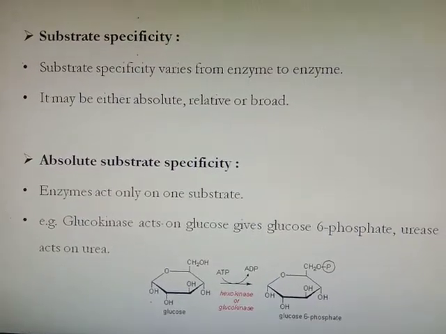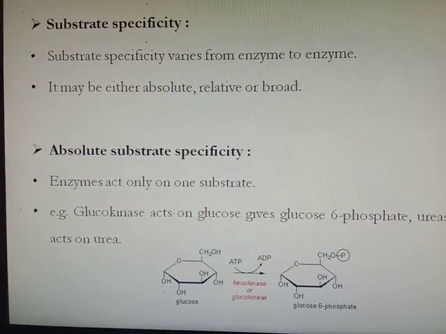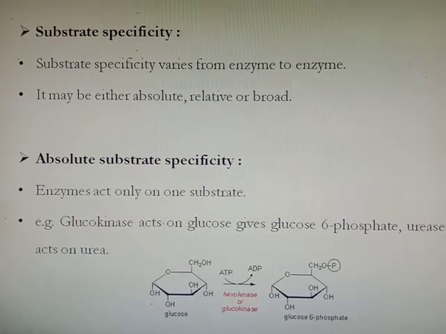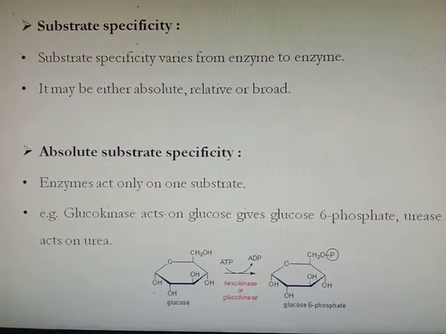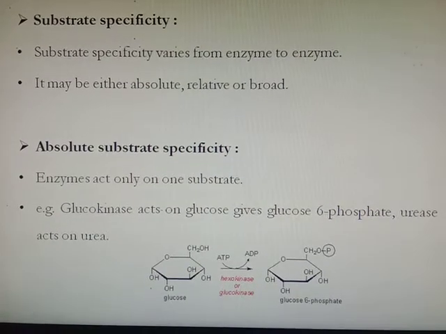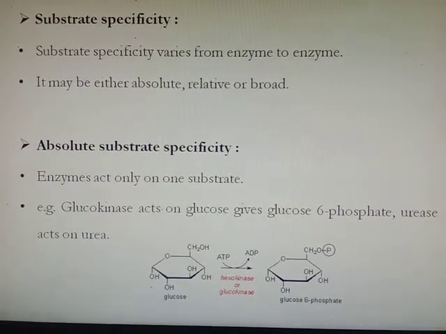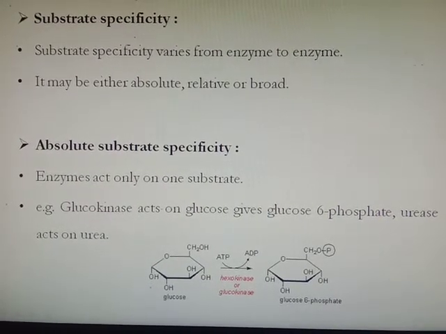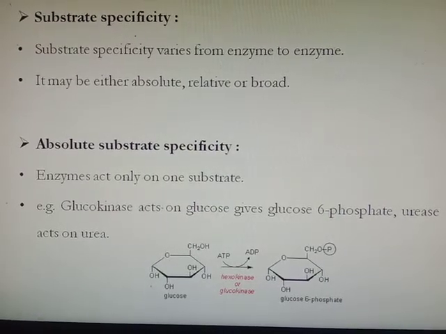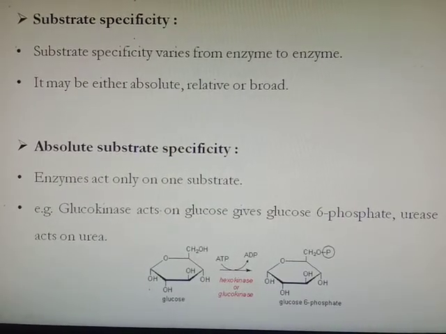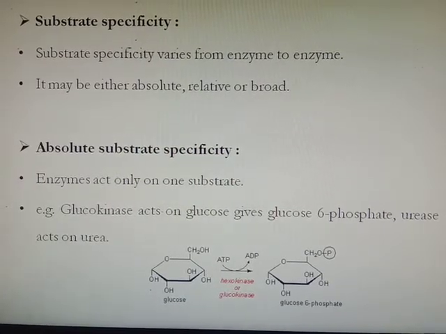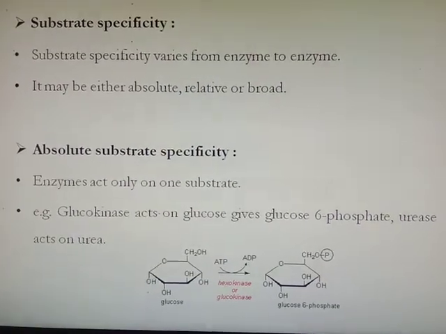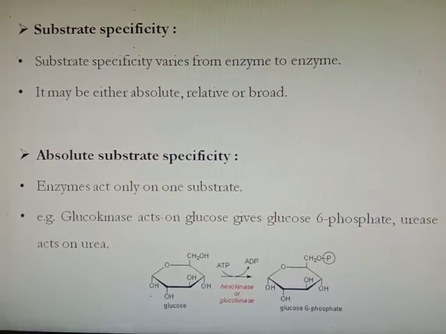Then substrate specificity. Substrate specificity varies from enzyme to enzyme. It may be either absolute, relative or broad. First is absolute specificity. Here the enzyme acts on only one substrate. For example, glucokinase will act only on glucose to give glucose 6-phosphate. Glucokinase will not act on fructose or mannose. Similarly, urease only acts on urea. These are absolute, only one molecule. They will not act on another molecule.